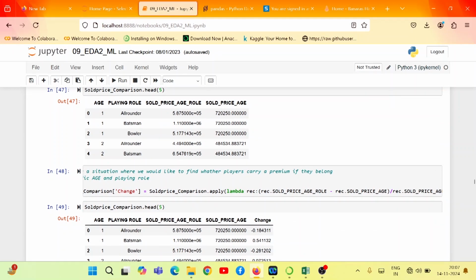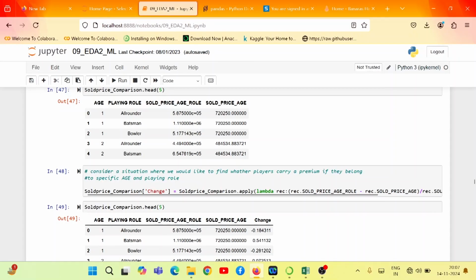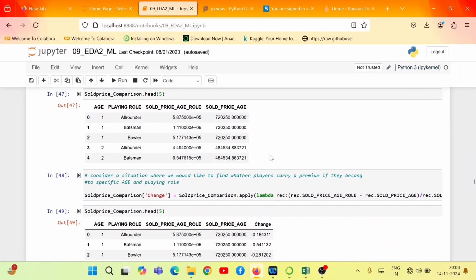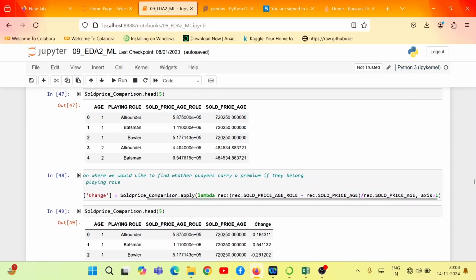Okay, now let's say there is a situation where we would like to find whether players carry a premium if they belong to a specific age and playing role. What I want to do over here is apply arithmetic on existing columns, and in that way find a new column. In the previous data frame which we have created, I'm going to apply this operation: the sold_price_age_role column should be subtracted from this column, and the result should be divided by sold_price_age, right?